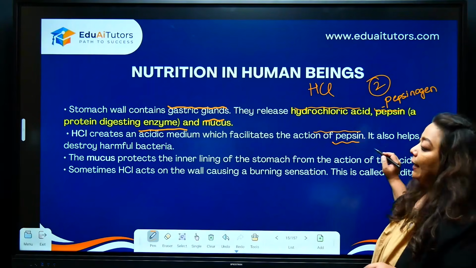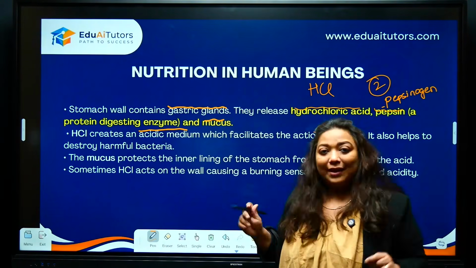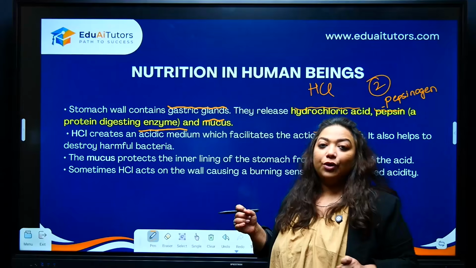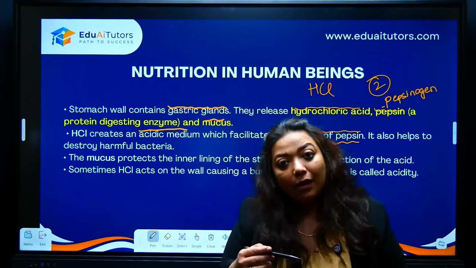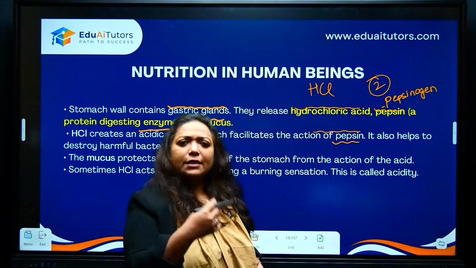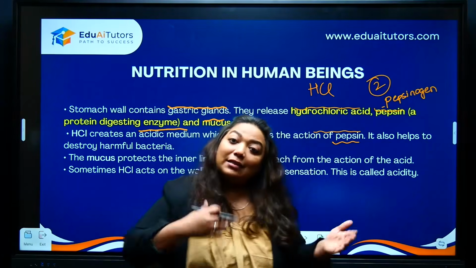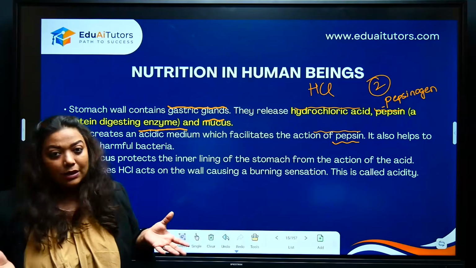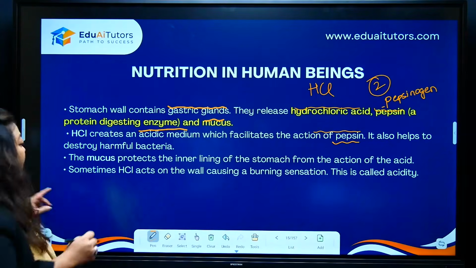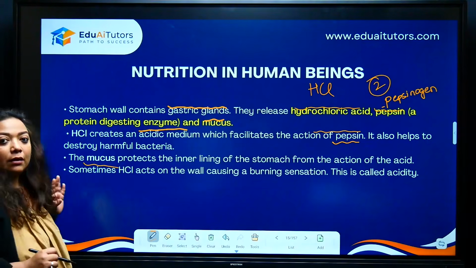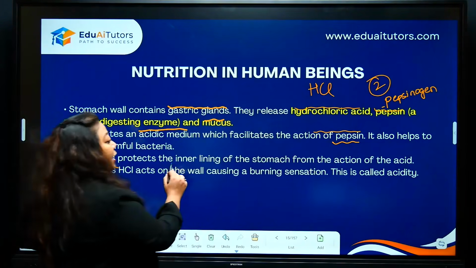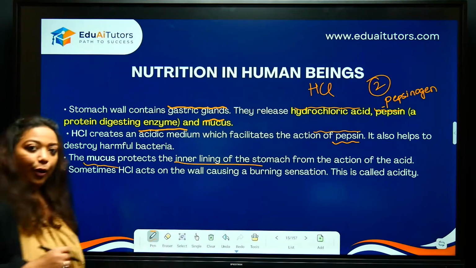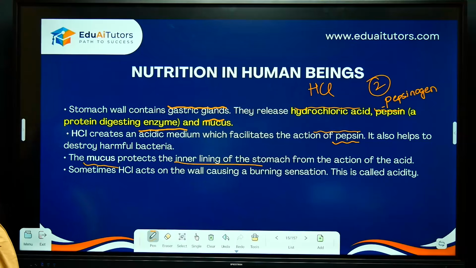Now we also see that if it's acidic and if pepsin is doing digestion, the walls of your stomach are also made up of proteins and certain nutrients. Too much exposure to that acidic medium can also harm the inner lining of the stomach. Correct? So what you see is that this mucus will protect the inner lining of the stomach. Alright? Clear, everyone? Please remember this. Note this down.